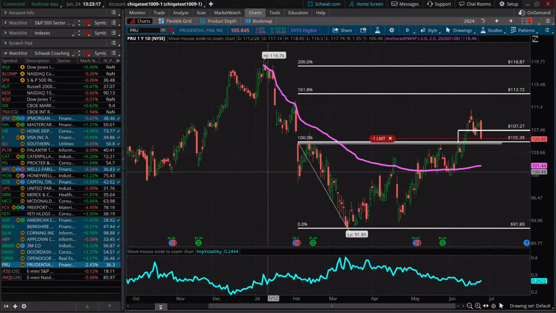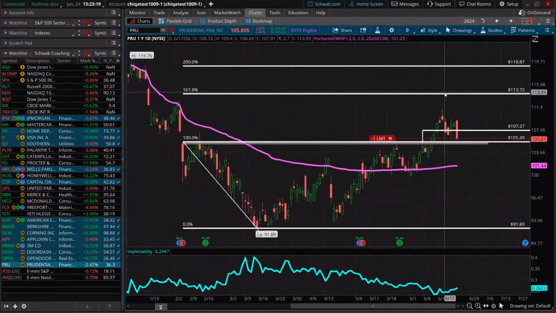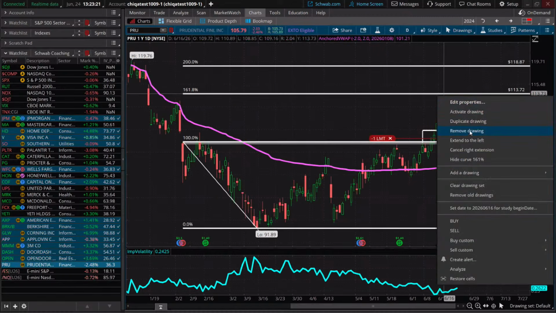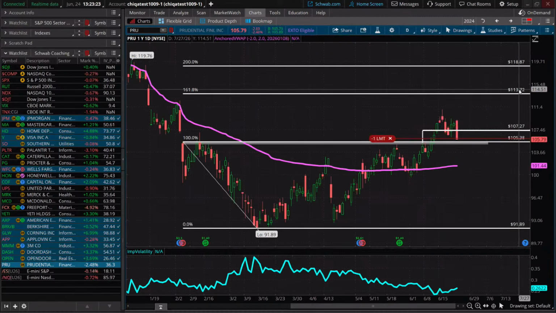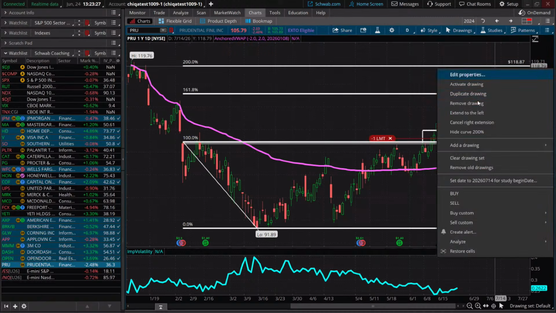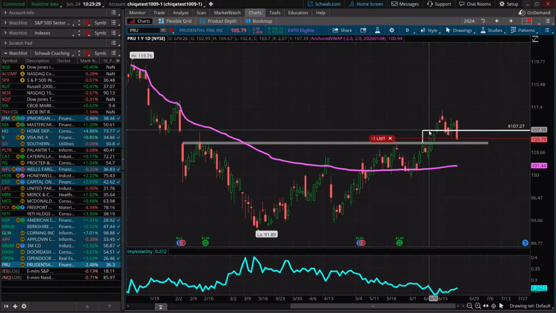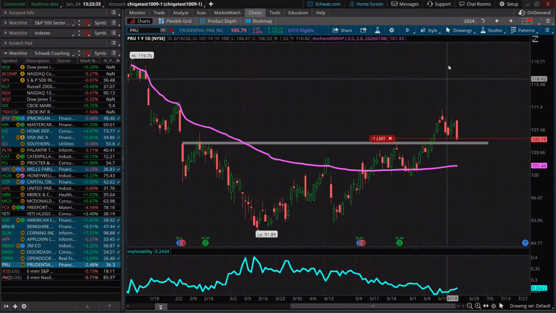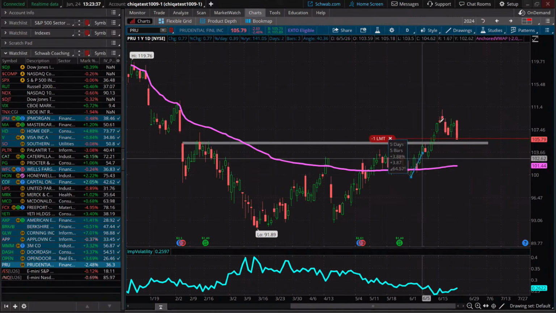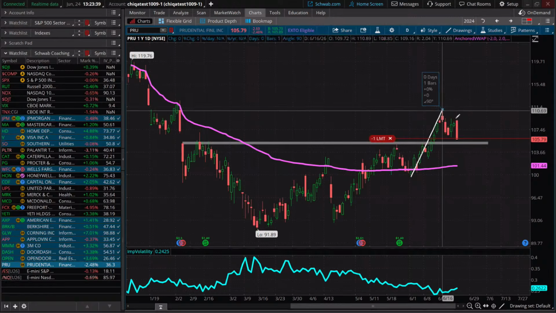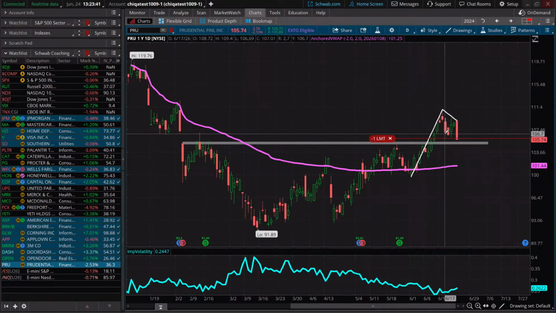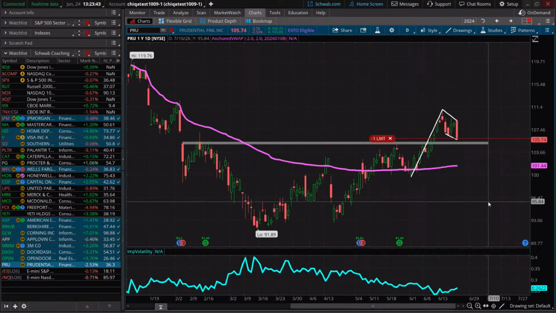And I want you guys to take a little bit of a closer look at this one. I'm going to remove this Fibonacci. That was showing us where our profit taking zones were at 113, 118 that we talked about last week. I'm going to remove that, remove this as well so you guys can see. What does this price pattern look like? I mean, if we kind of looked at this on a longer time frame, this could tell us a little bit more. It's looking a little bit bull flaggish.